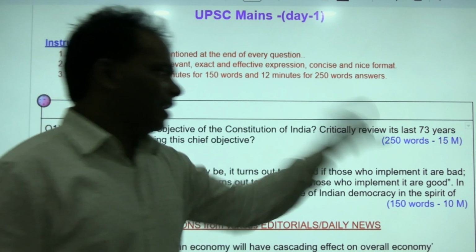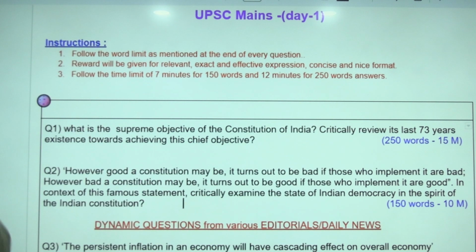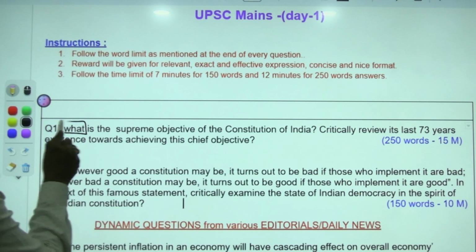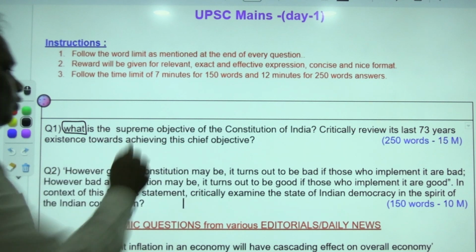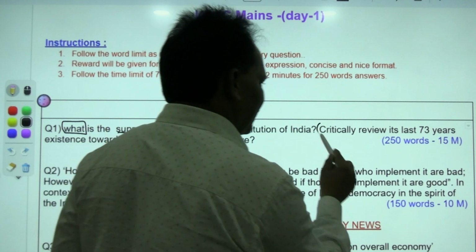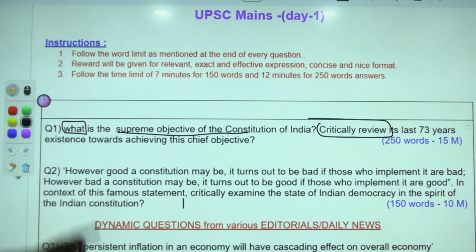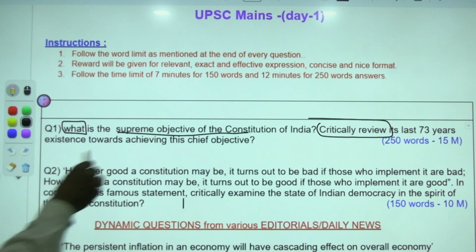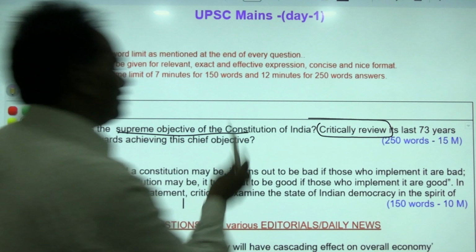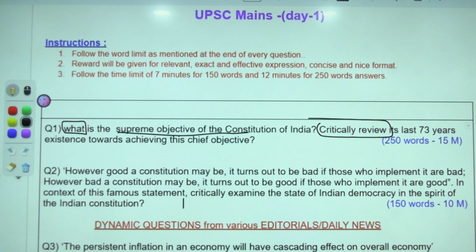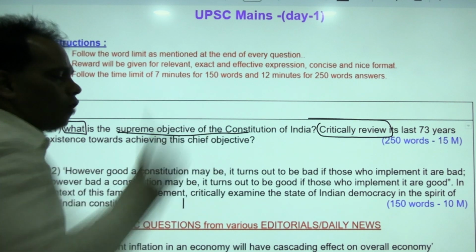And the other sub question: critically review the last 73 years of constitutional existence towards achieving this objective.